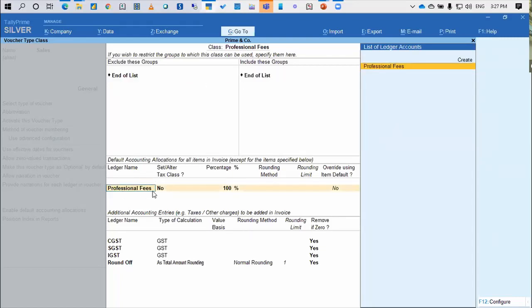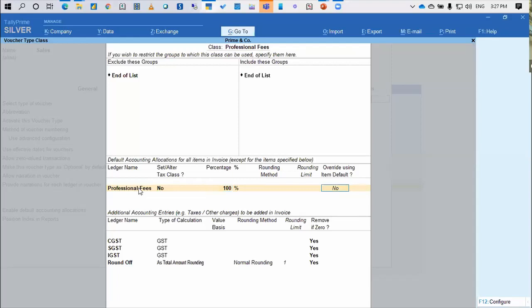I'm saying default ledger is professional fees, because for me as a CFO, everything goes under professional fees. I've selected the ledger of the CGST, SGST, and IGST, all the three. Why all the three? Because if you see at the end, there's an option, remove if zero is yes. So if it is local data, it will take the CGST, SGST. If it is outside state data, then it will take the IGST and remove the other ledgers.